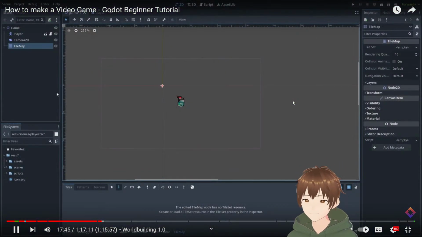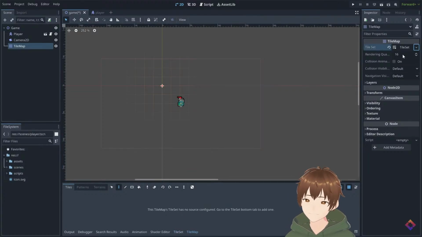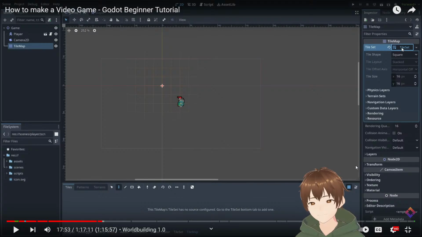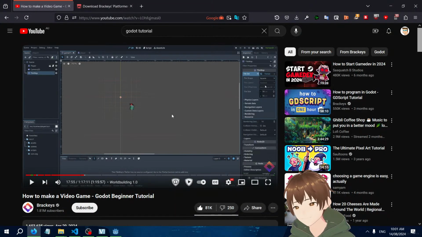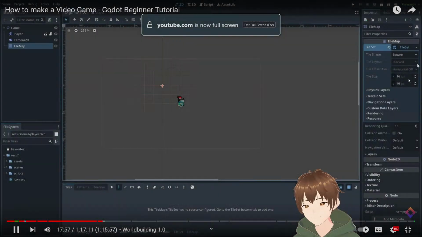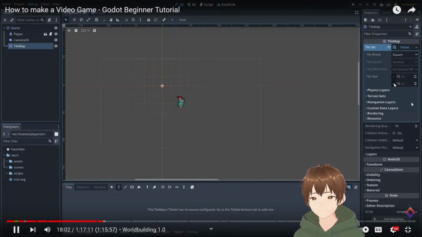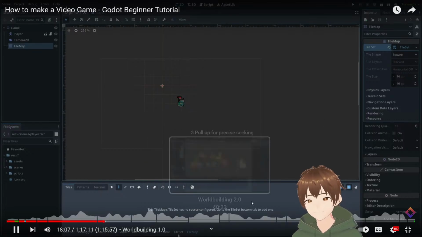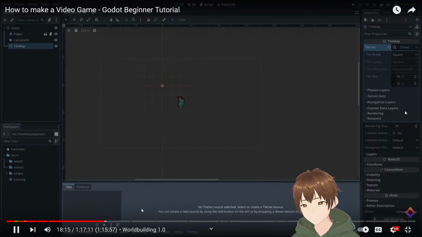So to start painting on our tile map, we need to add a tile set. So in our inspector under tile set, we'll create a new tile set, and if we press it here, we get to configure some things about it. The main thing you want to make sure is set correctly is the tile size. The tile set in our asset does indeed have 16 by 16 pixel tiles, so we'll just leave that as is. Now at the bottom here you can see that we have two tabs. We have the tile set and tile map. So before we can start painting with our tile map, let's go into our tile set and configure this property.